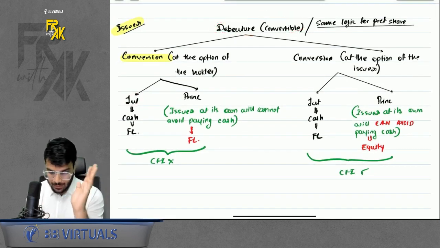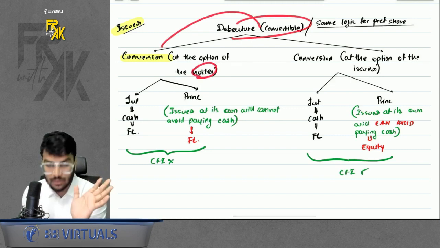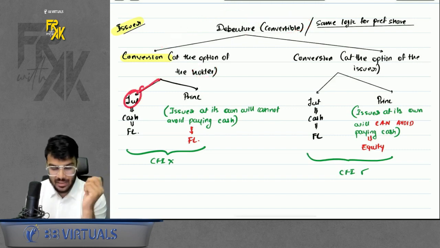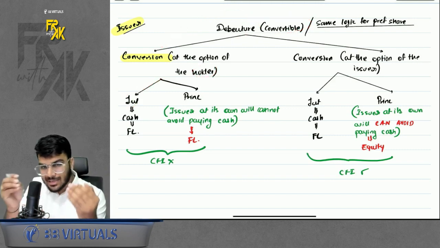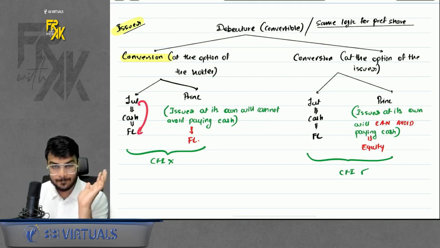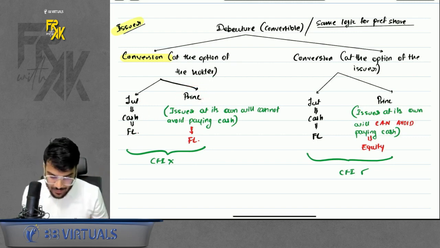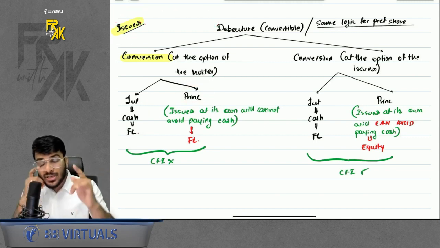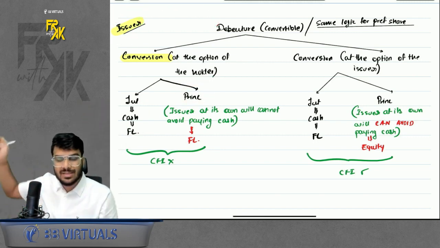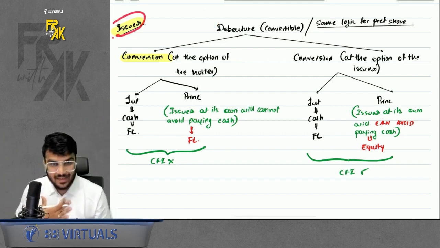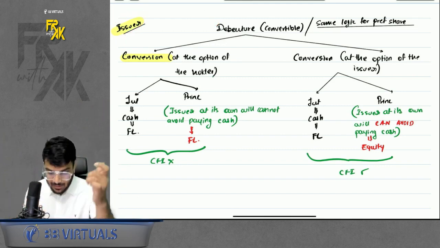Okay, let's take one by one. Debenture, convertible, conversion option with the holder. What to do with interest? Whoever has the option, interest has to be paid in cash, so interest will be FL. What about principal? If the holder has the option, see, we are the issuer, but the option is with the holder. Holder means the one who is investing in our company. So we are the one who is issuing the debentures, but the option is with the holder.